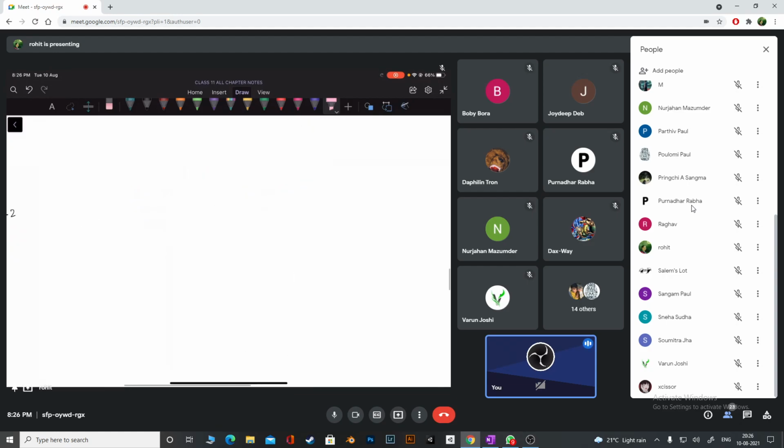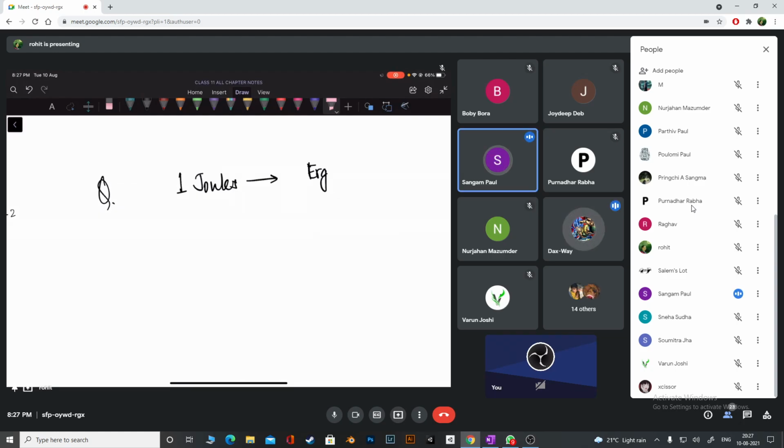See, guys. So question is, we have to convert 1 joule into some other units, that is your CGS units, that is your ergs. Okay, you can write 1 erg. Okay, so which one is a smaller unit? Which one is a bigger unit, guys? Can you identify which one is the bigger unit? Erg is smaller because it is CGS. CGS are smaller units. Okay. And joule is a big unit.